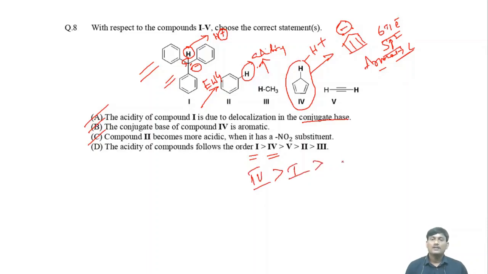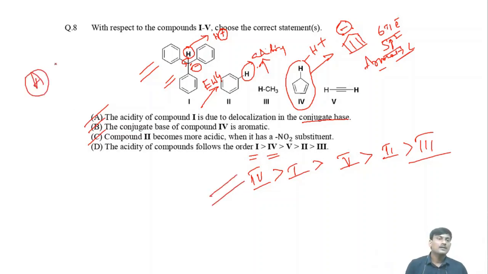Next one, 5 greater than 2 greater than 3. This is the order. Okay, here this order is incorrect. So what is the answer? A, B, and C are the correct options.